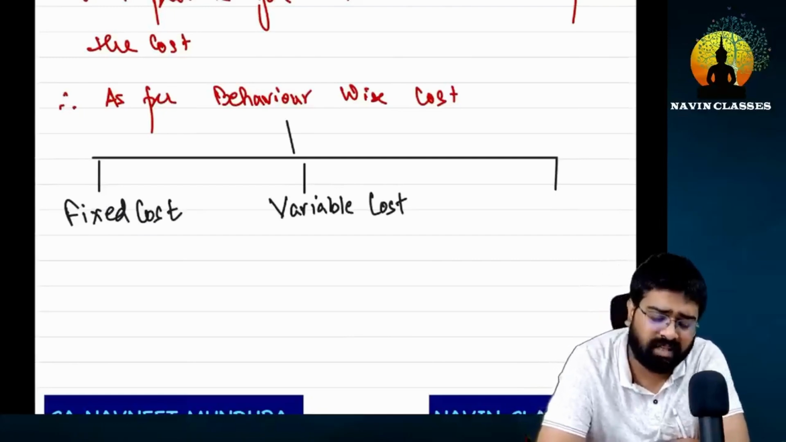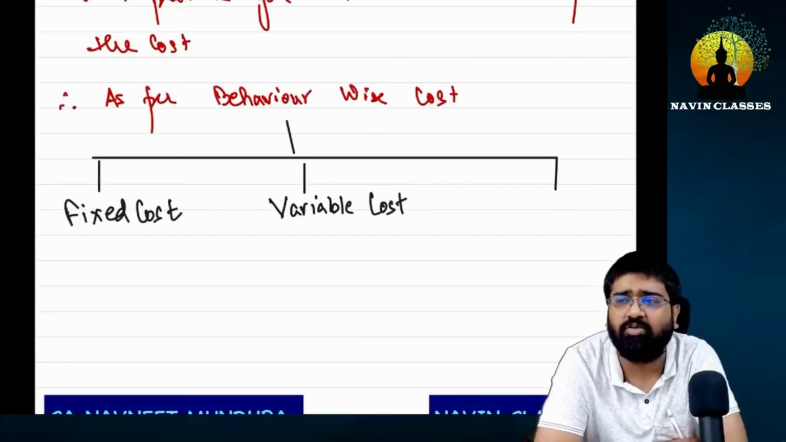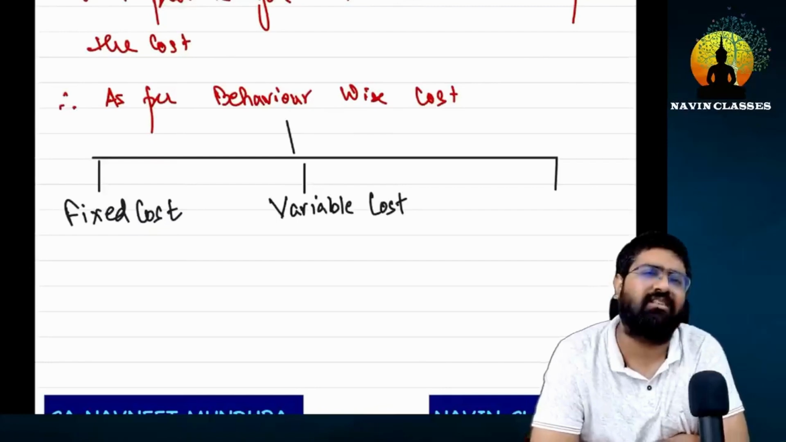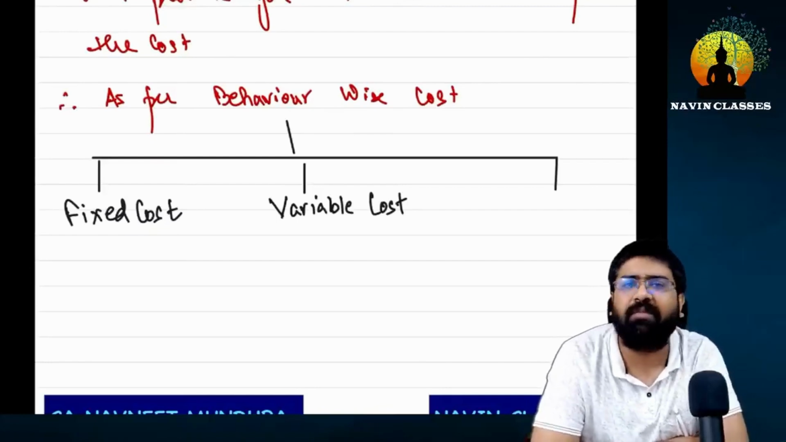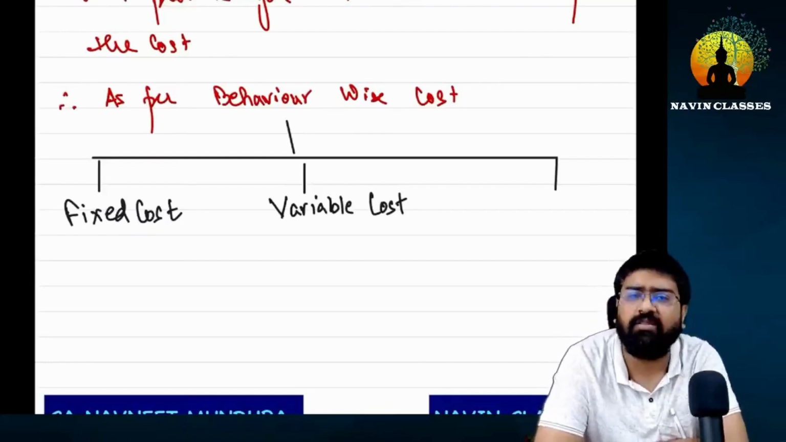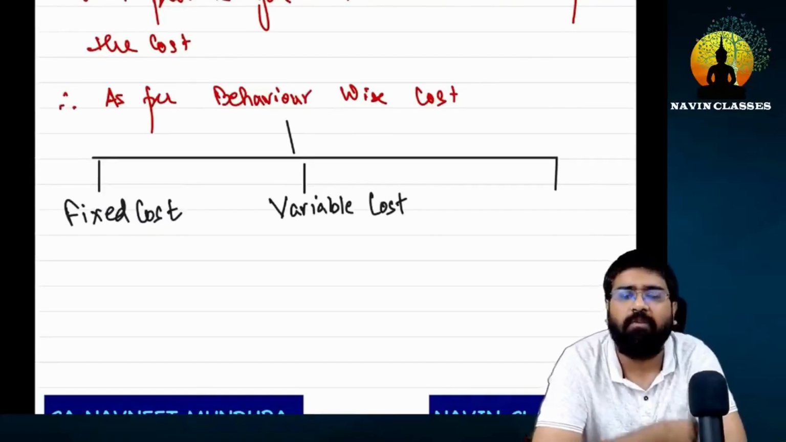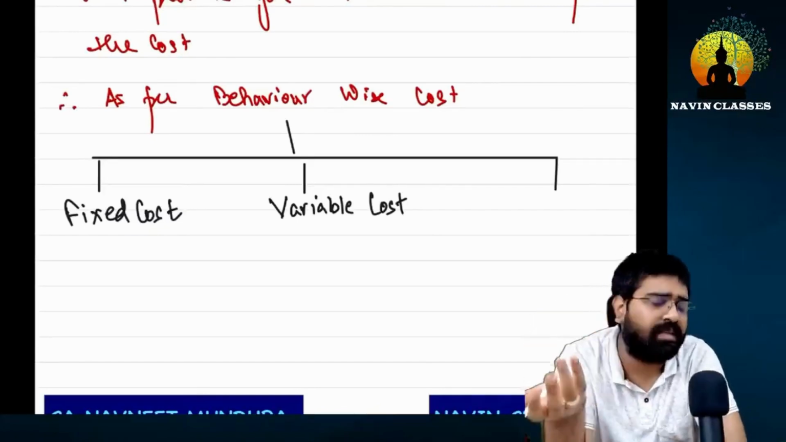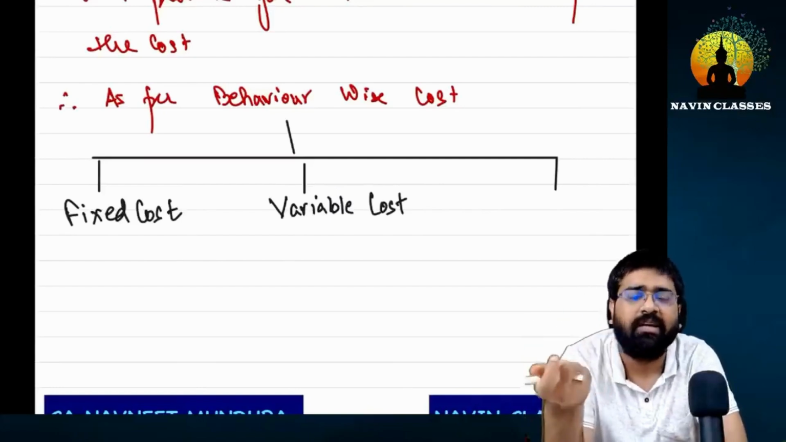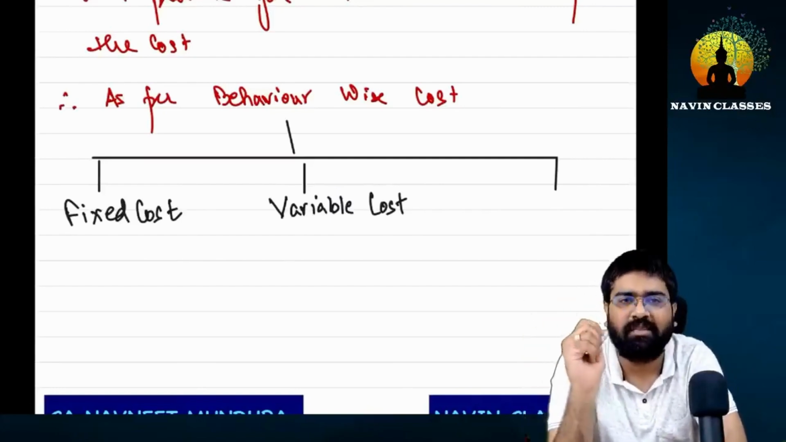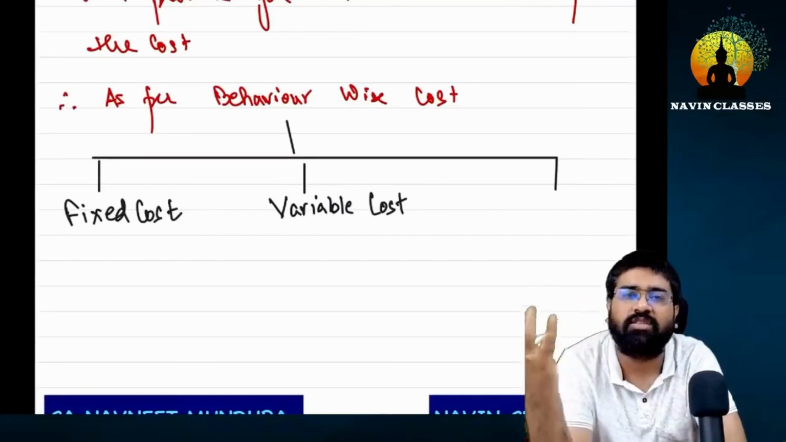So you have to understand that whether it is variable or fixed, we cannot tell just by its name. Like you just told us right now, we can call rent either fixed or variable. Salary can be called fixed or variable. So only by their name, we cannot tell what their behavior will be.